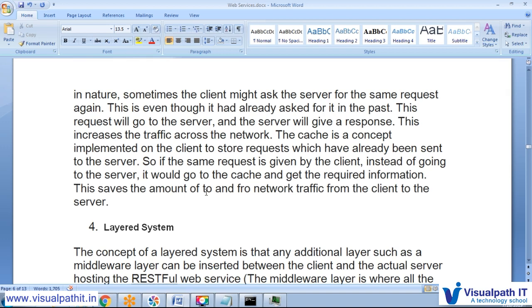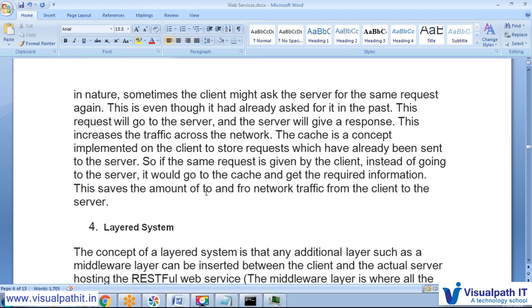Definitely you will show your anger, because the same kind of request keeps coming from your friend, and you keep generating the same response and returning it. It is the same in a distributed application. If you send the same kind of request multiple times to the database, it is a performance issue, and the database will react like you. But because it is a machine and you are human, you show your anger, while the machine cannot show anger.